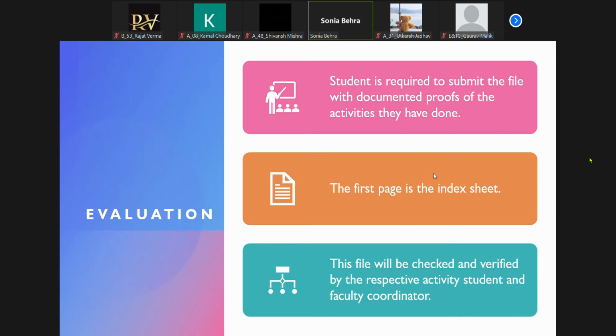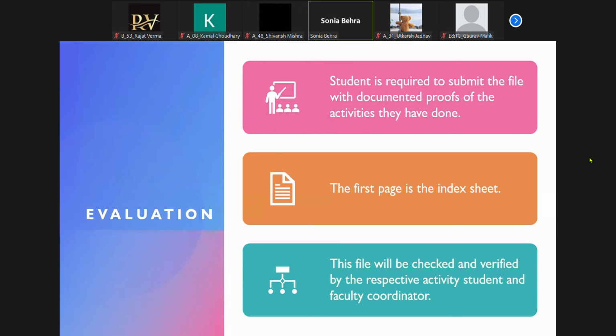The file will have an index page similar to your write-ups. You have an index page. So over here also your first page will be the index page. Then after you submit this file, it will be checked and verified by the respective activity student and faculty coordinator.